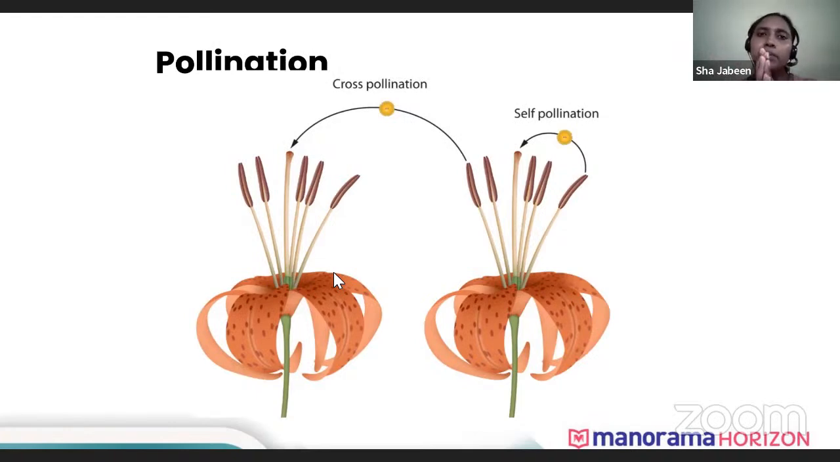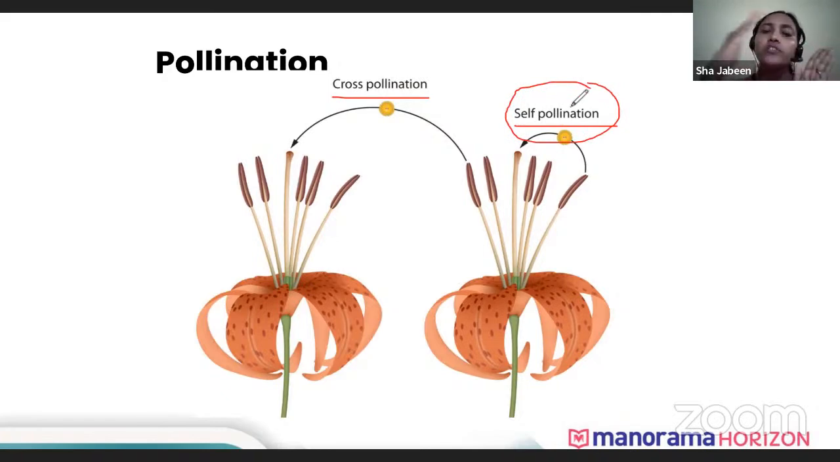So what happens sometimes, the flowers do not want the pollen from their own plant to fall on their stigma only. They want it to get transferred from one flower to another. So there are two different types of pollination. One is self-pollination, and the other one is cross-pollination. So pollination is of two types.